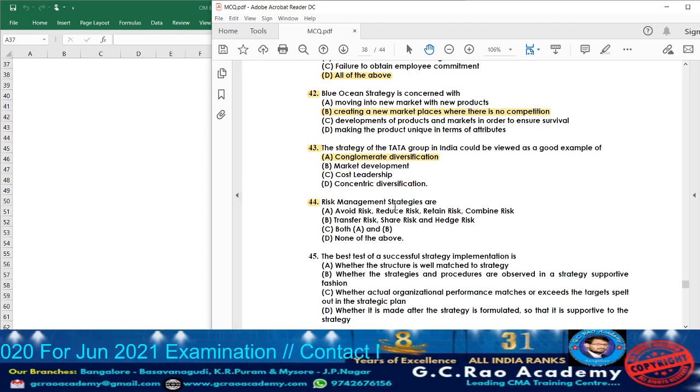Risk management strategies are what? Usually in risk management strategy, what are they going to cover? Option A: avoid risk, reduce risk, retain risk, and combine risk. Next, option B, what are they telling? Transfer risk, share risk, hedge risk. All of these are covered under risk management strategy. Option C, what do we have? Both A and B. So the answer here will be both A and B. Option C will be the answer.